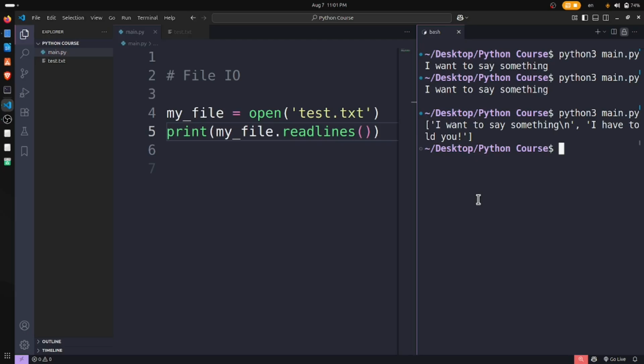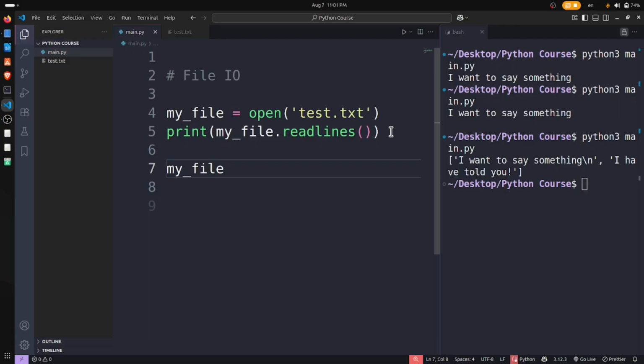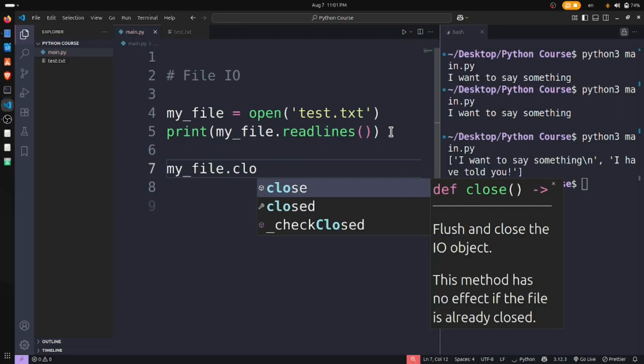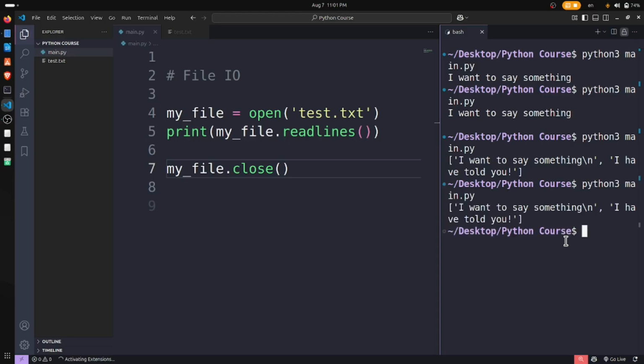Now we have all the things like this, but how can we close the file manually? When we have read this, we just close it. So what happens now? Let's see. My file dot close. This is another function. It gives the same output, but it closes the file now.